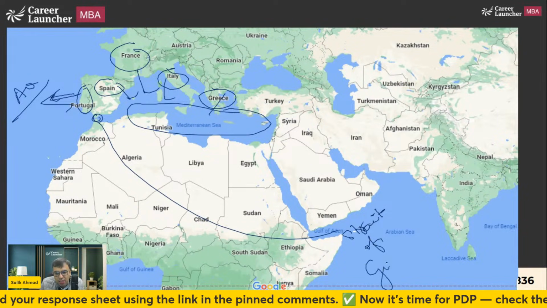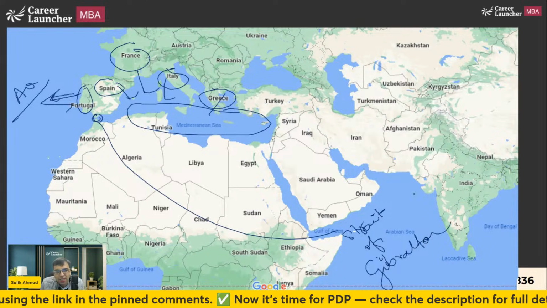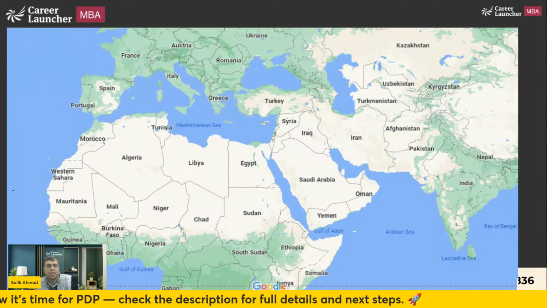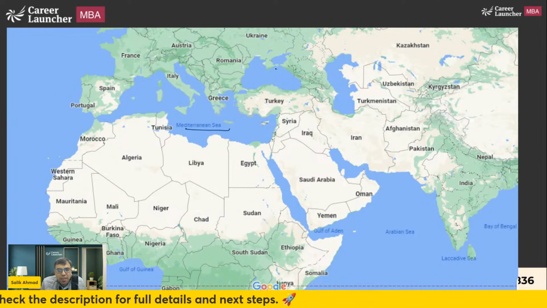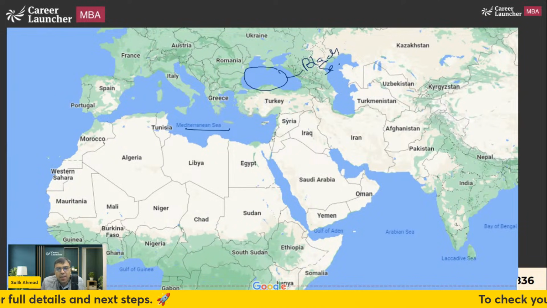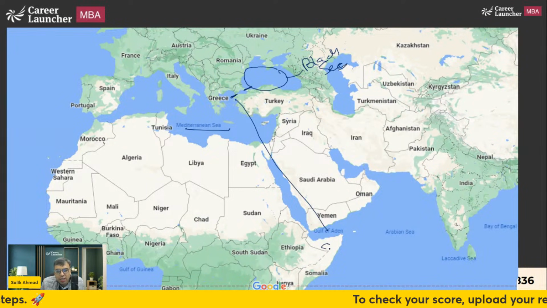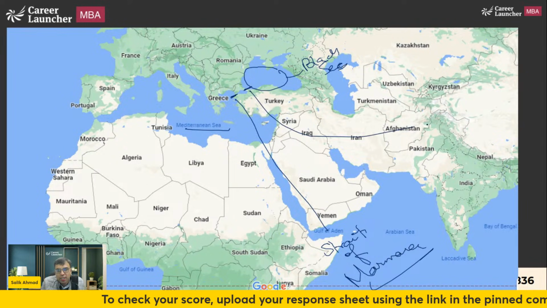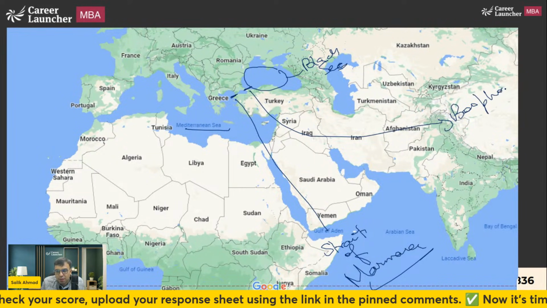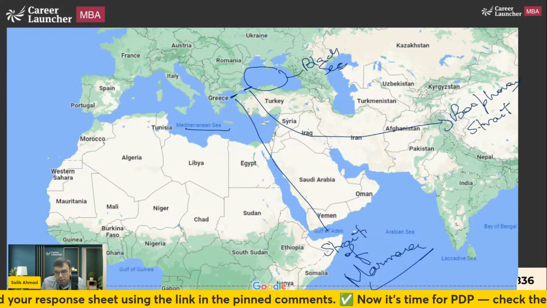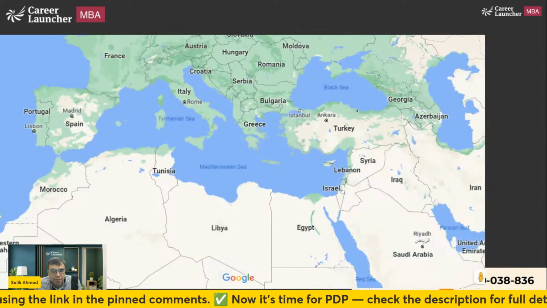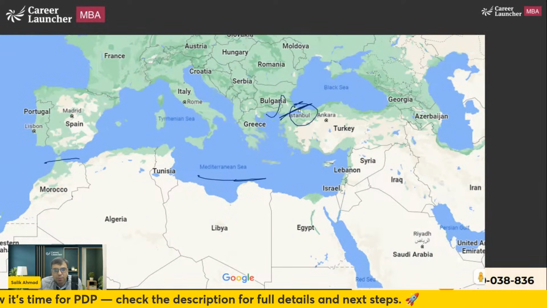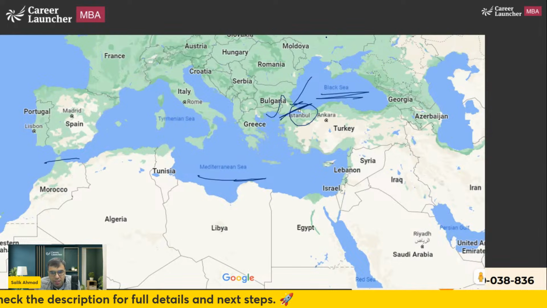Sometimes the straits are also asked. The strait which connects Mediterranean Sea with Atlantic Ocean. AO is Atlantic Ocean. So the answer is Portugal. Here again from Mediterranean, this is Black Sea. If you want to go from Mediterranean to Black Sea, you have to cross 2 straits. One is called as Strait of Marmara. The other one is called as Bosphorus Strait, very famous. This is Istanbul. This is the place where Strait of Marmara and Bosphorus Strait are. This is Black Sea. Here you will find Ukraine.